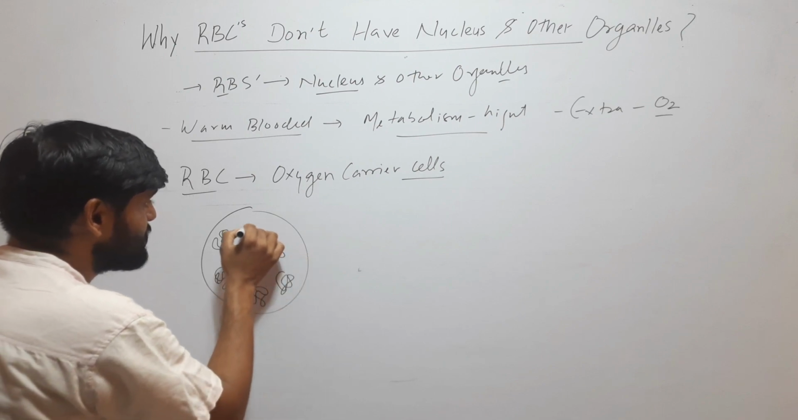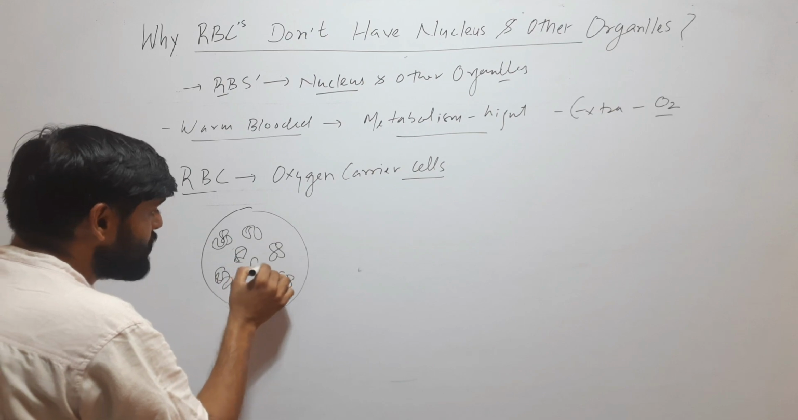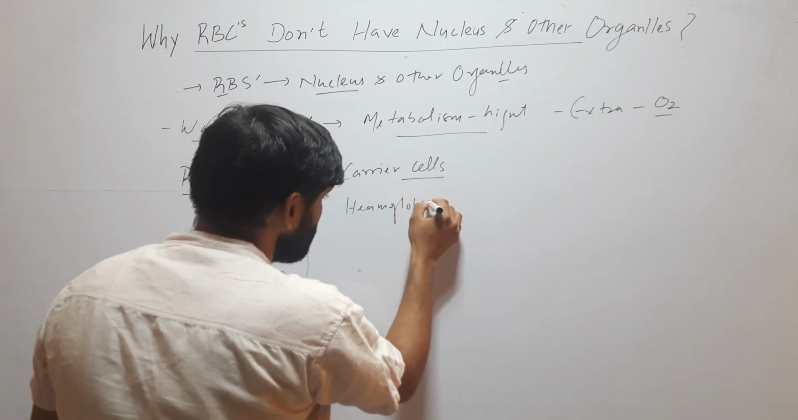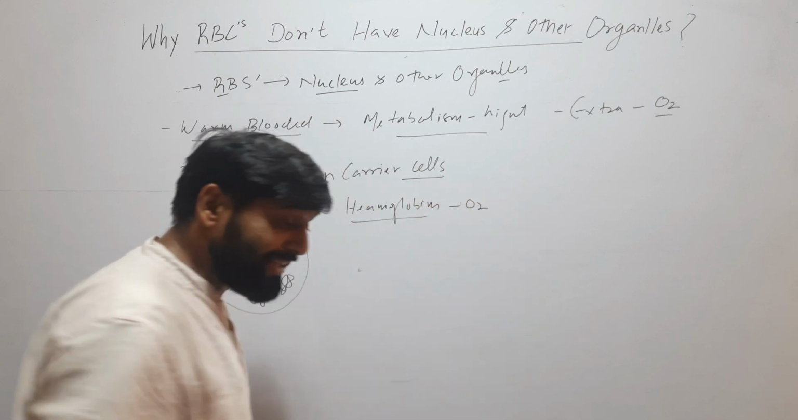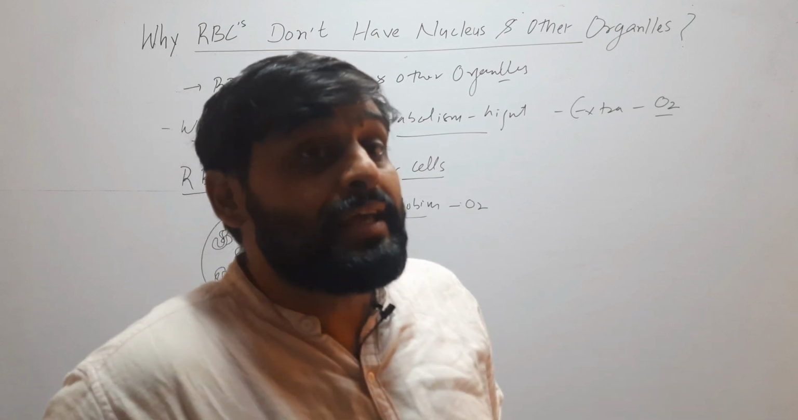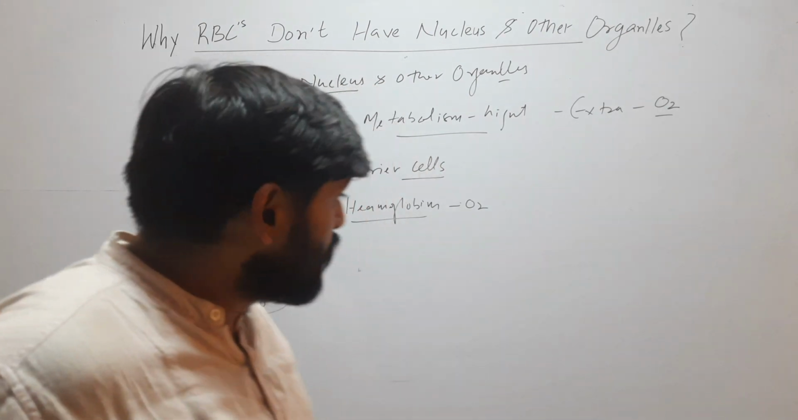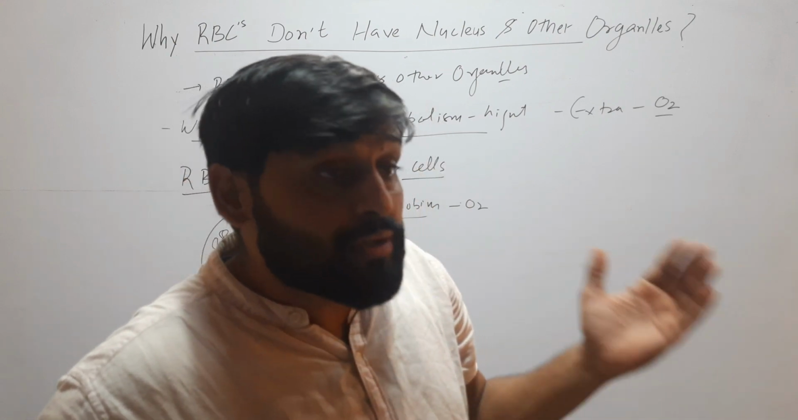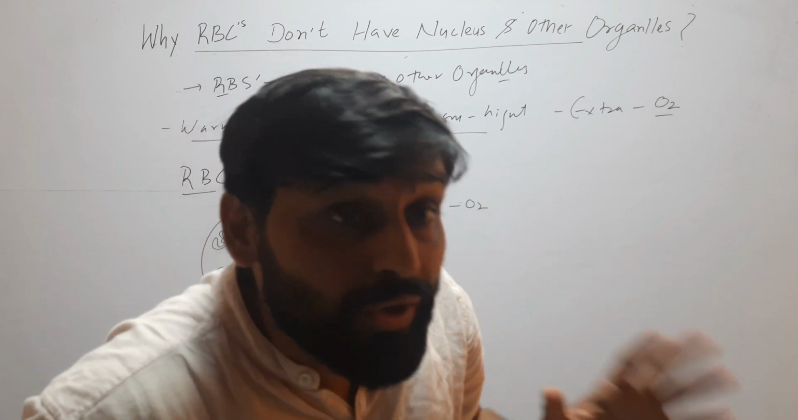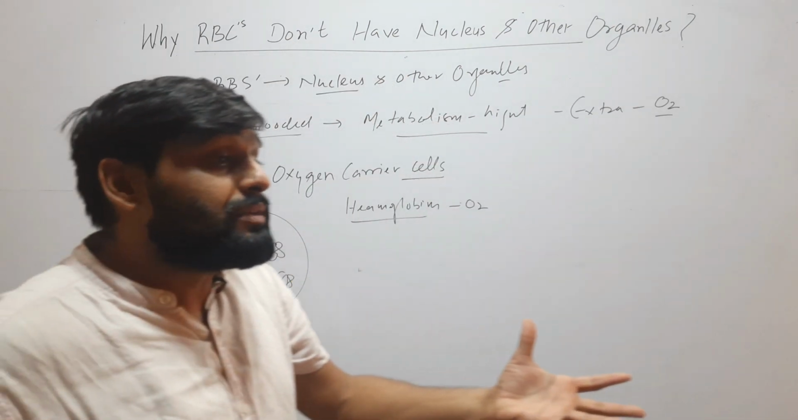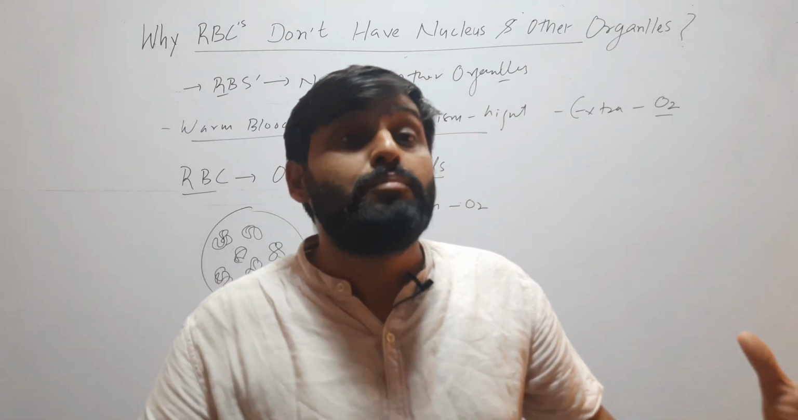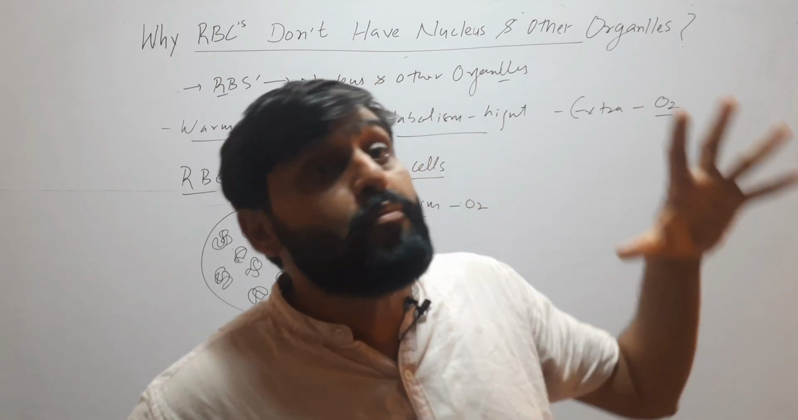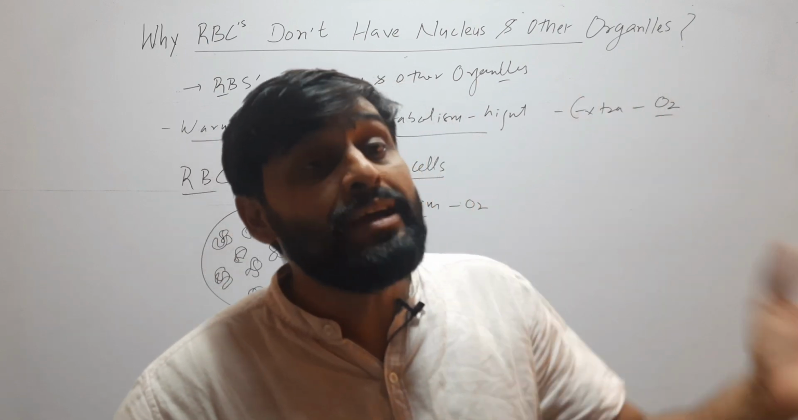Suppose this is an RBC, and in RBCs we know there are specific proteins which carry oxygen, that is called hemoglobin. So hemoglobin binds with oxygen. In a cell, if more hemoglobin is there, more oxygen binding will be there. So to bind extra oxygen, it lost its nucleus and other organelles so that it can accommodate it. It simply created more space for hemoglobin.